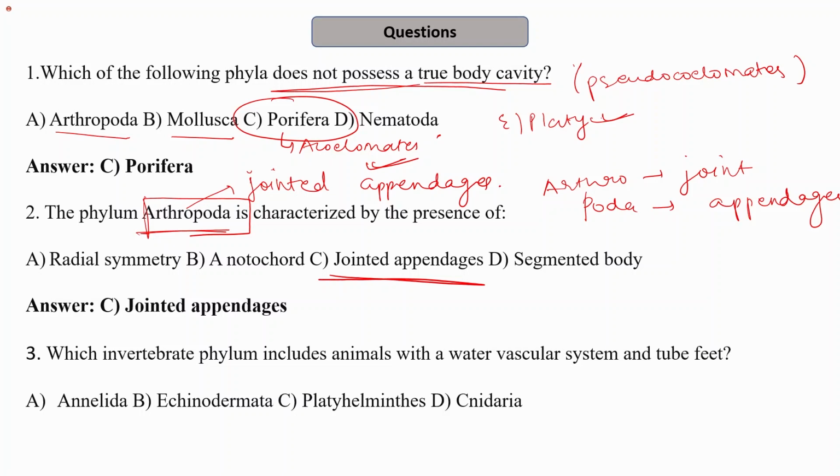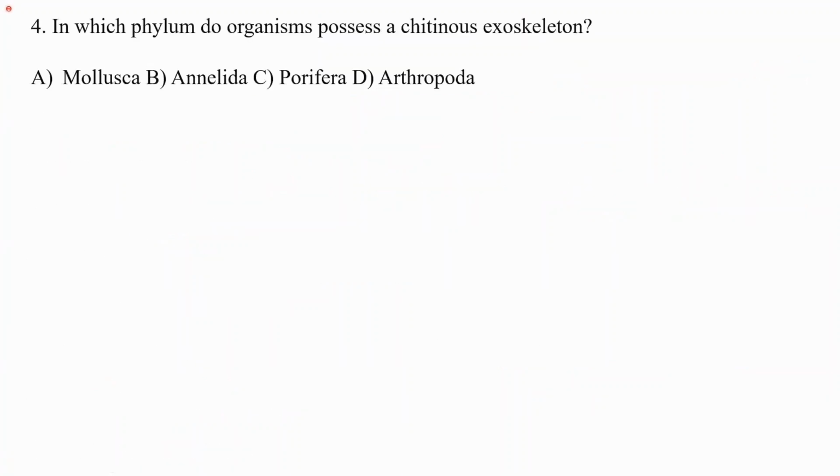The next is, which invertebrate phylum includes animals with a water vascular system and tube feet? So the options are annelids. In this, the water vascular system is not present. The next option is echinodermata. This we have learned today only. The water vascular system and the tube feet are present in the organisms of phylum Echinodermata, and it is unique to the phylum Echinodermata.